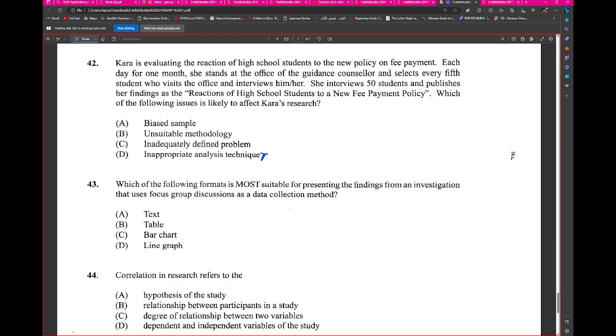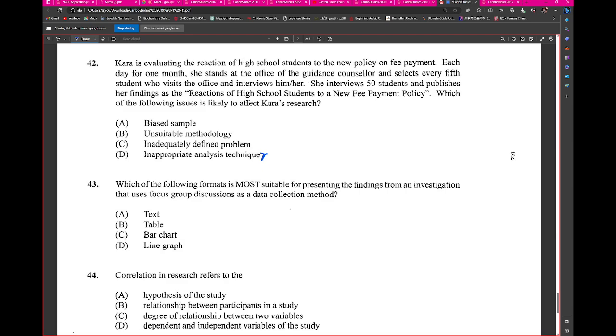So I think it would probably be an unsuitable methodology, right, to label the research reactions of high school students on a whole. This is generalization, and you can't generalize when the sample population is not representative of the whole population, right? Or the sample is not representative of the sample population, probably that, right?